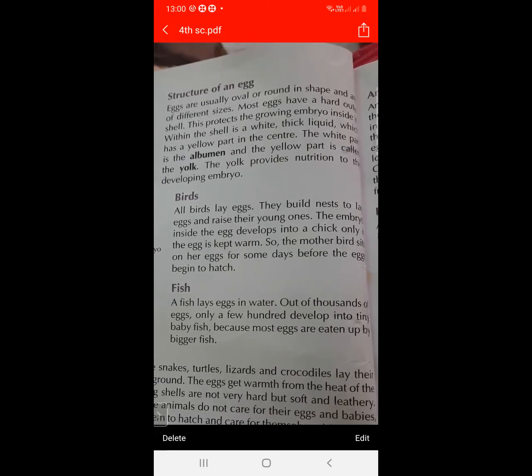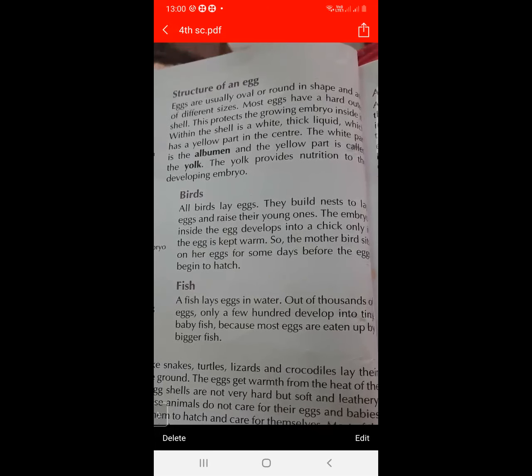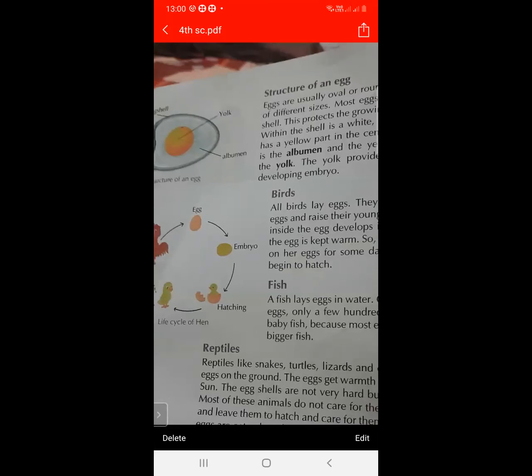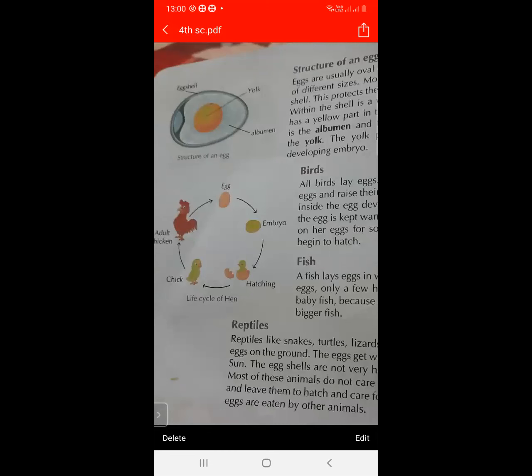So what is the structure of an egg? Eggs are available in oval and round shapes and in different sizes. They have a very hard covering called the eggshell. Within the shell there is a white liquid and a yellow liquid. The white part is called albumen and the yellow part is called yolk, and the yolk provides nutrition to the developing embryo. So this is the structure of an egg.